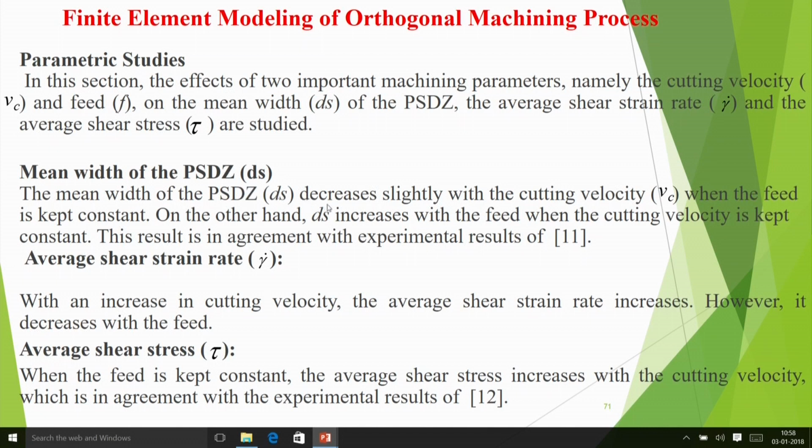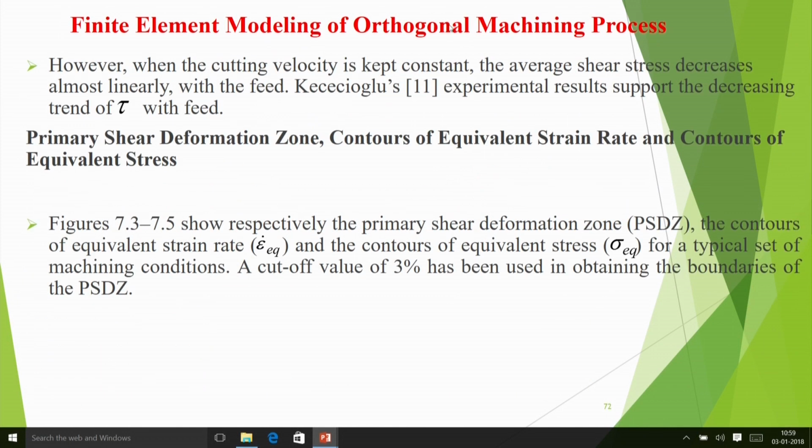We obtained that the mean width of the primary shear deformation zone, that means the width of the shear zone, decreases with the cutting velocity and increases with feed. The average shear strain rate increases with cutting velocity, as expected, and decreases with the feed. The average shear stress increases with the cutting velocity, which is in agreement with the experimental result. This is because of the viscoplasticity effect. And when the cutting velocity is kept constant, the average shear stress decreases linearly with the feed.